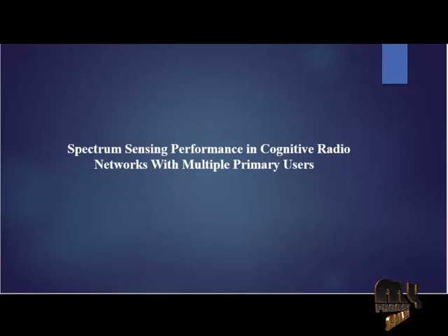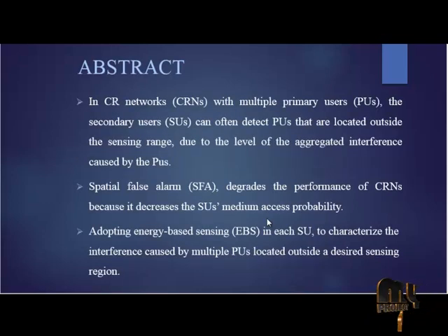Our project title is Spectrum Sensing Performance in Cognitive Radio Networks with Multiple Primary Users. In cognitive radio networks with multiple primary users, the secondary users are often located outside the sensing range due to the aggregated interference caused by the primary users. Due to this condition, the probability of spatial false alarm increases and the performance of the cognitive radio network decreases.